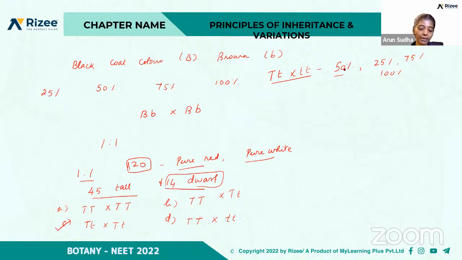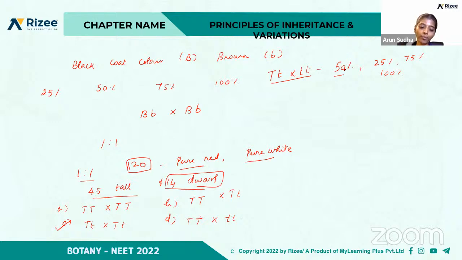Genes do not occur in pairs in zygote, somatic cell, embryo, or gametes. Yeah, D is the right answer. That is gamete. One of the following did not constitute the 7 contrasting pairs of characters noticed by Mendel: height of the plant, shape of the leaves, shape of the pod, and color of the pod. Yes, B, that is shape of the leaves. So he didn't take into account the shape of the leaves.